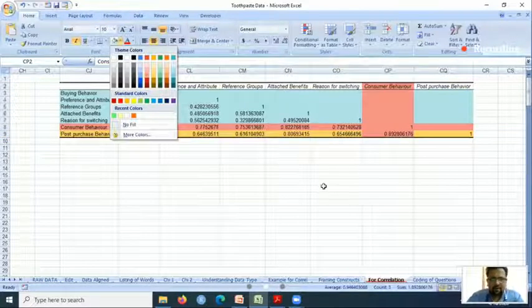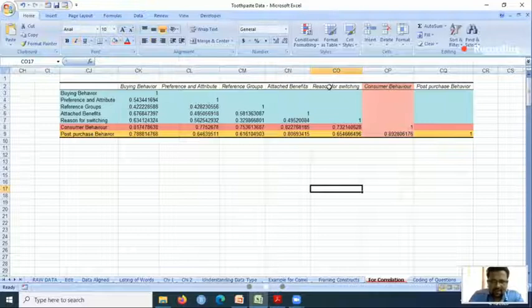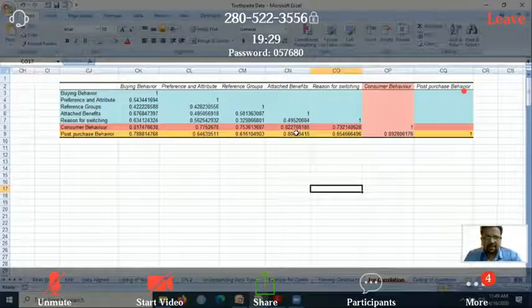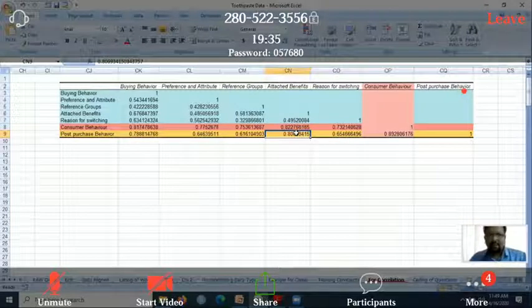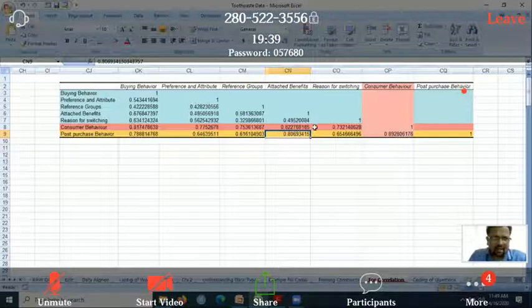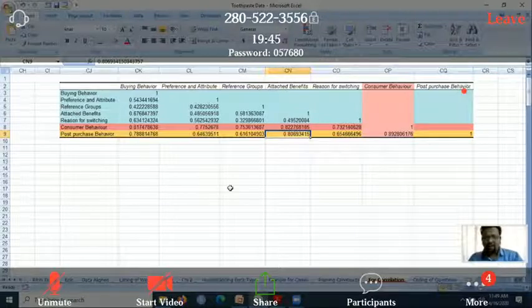Among these 1, 2, 3, 4, 5, which is highest? Yes, this is highest: attached benefits. So people purchase a toothpaste because of attached benefits more than something else, more than other attitudes. Then comes their buying behavior. So basically this is the meaning of this correlation analysis.